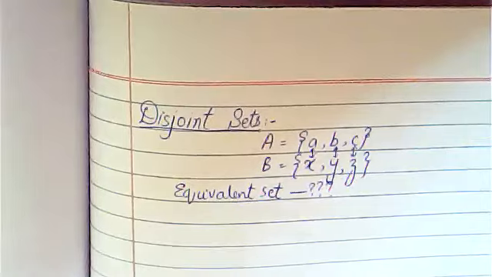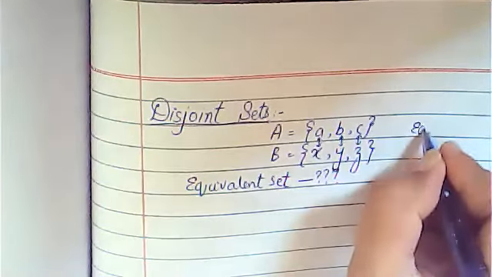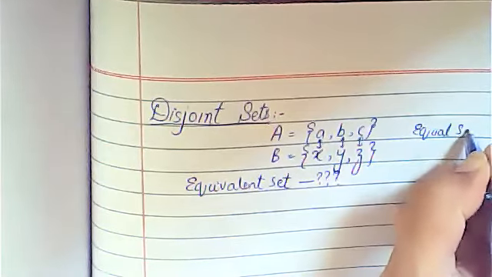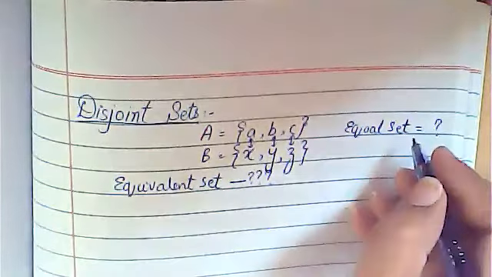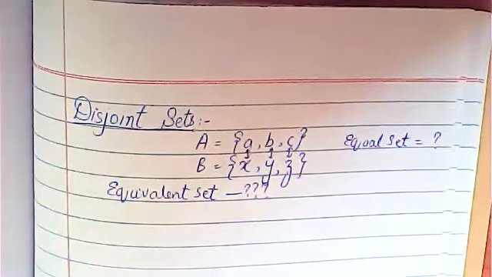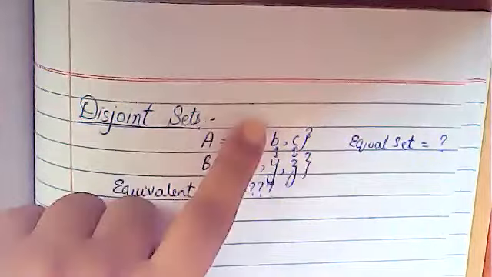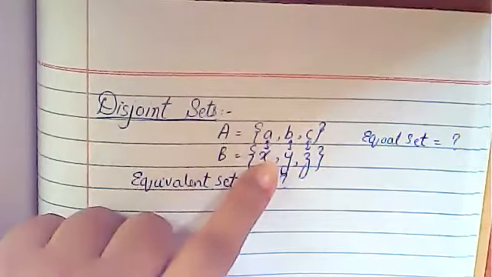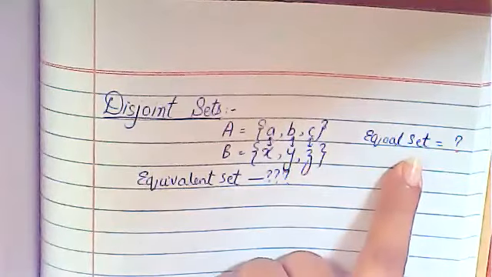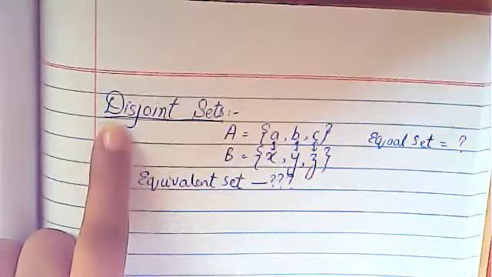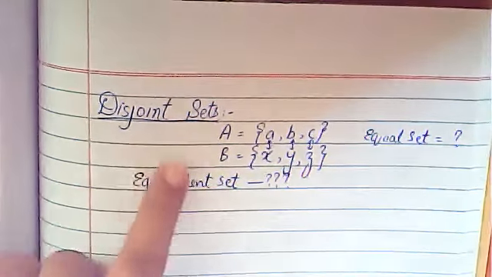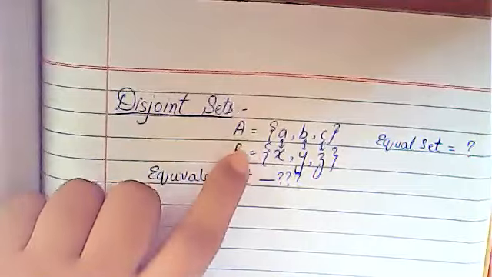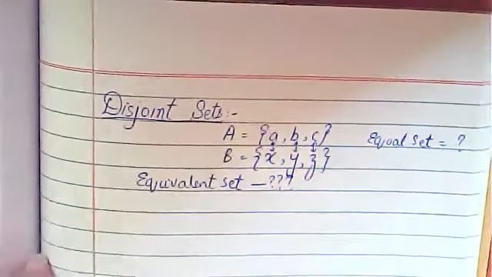Okay, but is it an equal set? No. Why is it not equal? Because the elements are different, so it is not an equal set. This is basically a disjoint set. There is no same element, so this is not an equal set. This is basically a disjoint set.